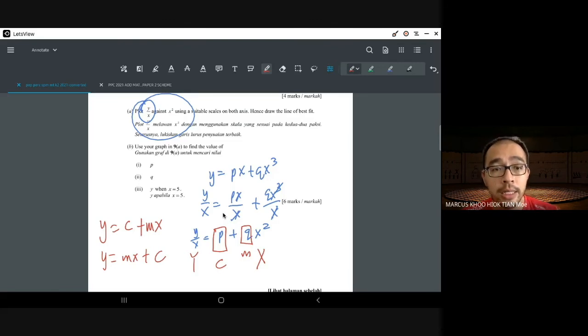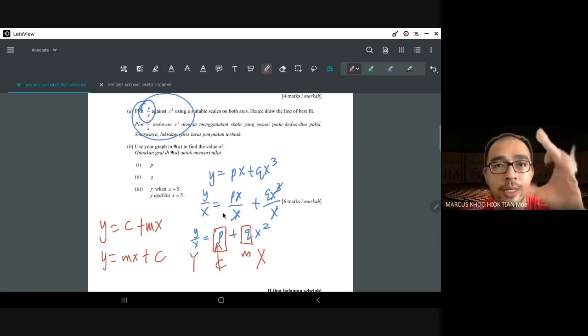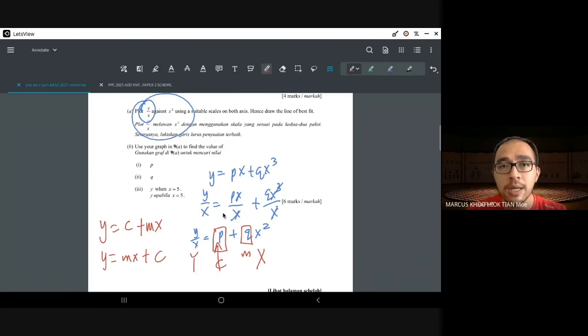Okay, so don't rush. Quite a number of you wrote that the gradient is P because that's the first thing that comes. Come on. Okay, open your mind a little. It can change place, because its value stays the same. The most important thing is what is connected with the x-axis. That is the gradient. That cannot change.